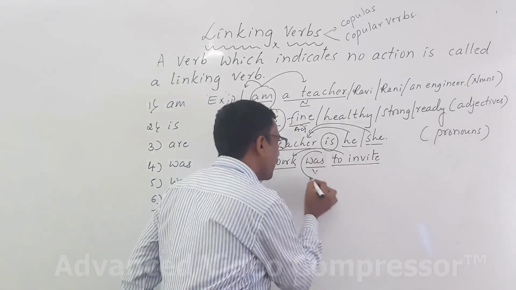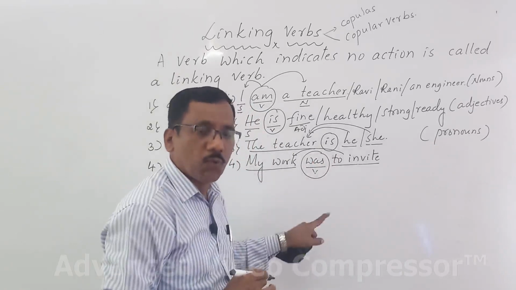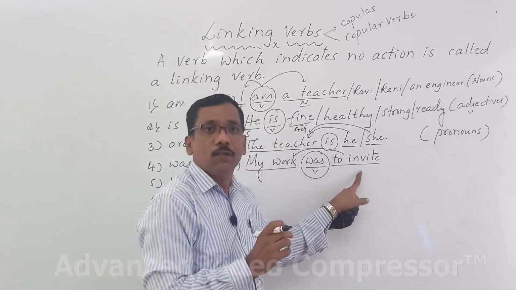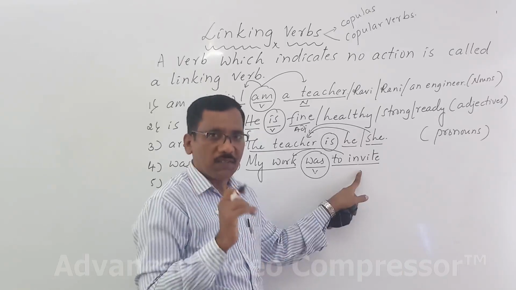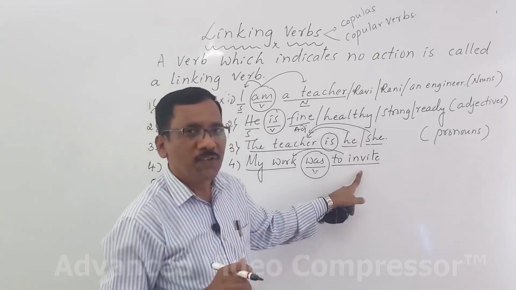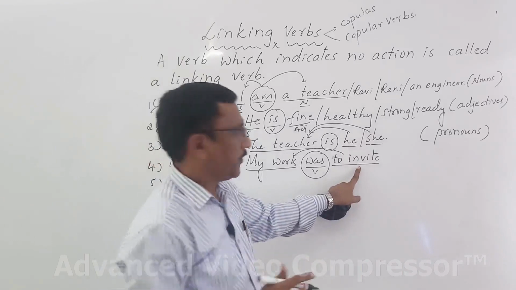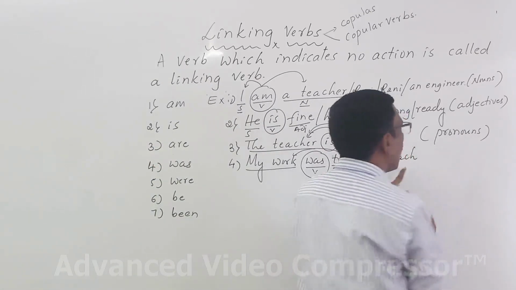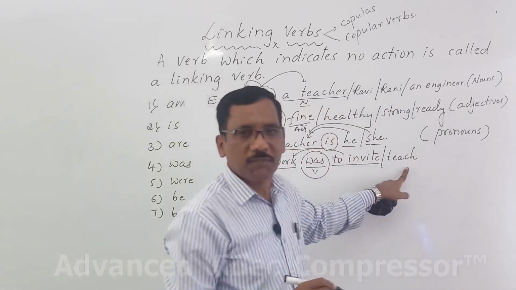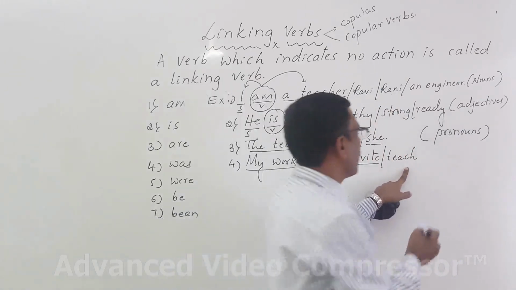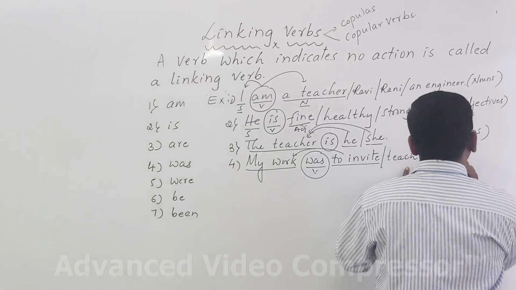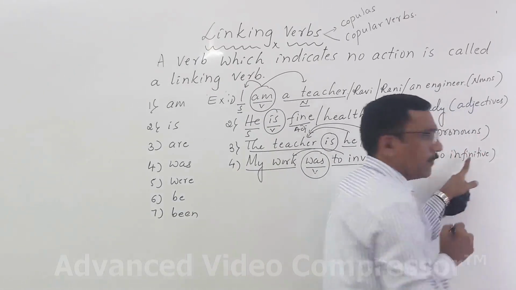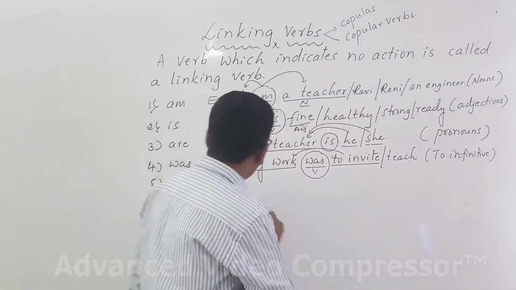So, who links it? The linking verb was is used to link the subject of the sentence to its predicate complement, and the predicate complement is a to infinitive. My work was to teach. Okay, here to teach is a predicate complement. Please remember, to infinitive can be used as predicate complement.